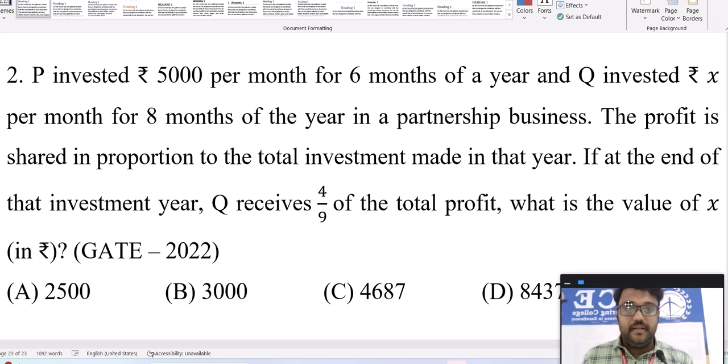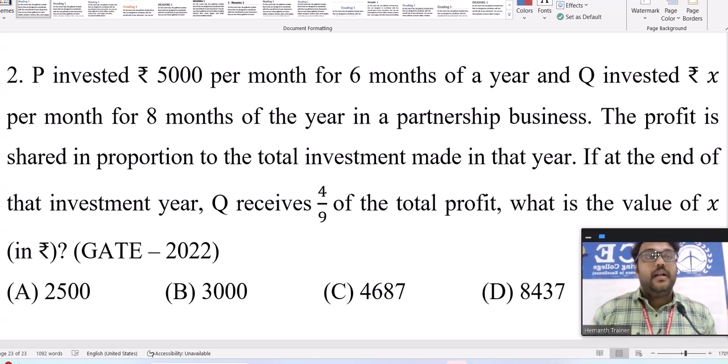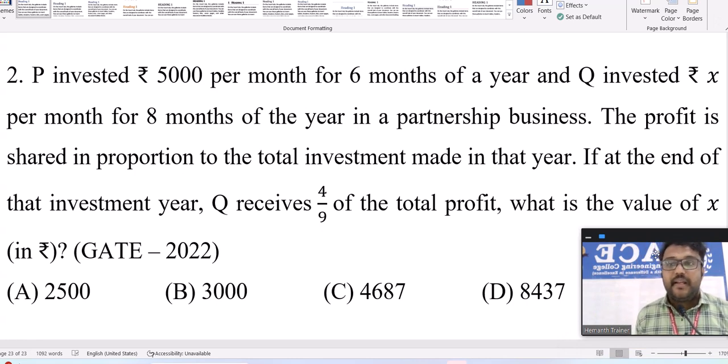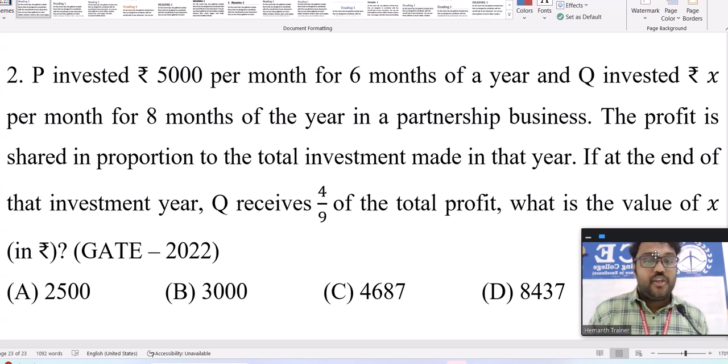Check this question. They have given here: P invested 5,000 per month for 6 months. Q invested X per month for 8 months. The profit is shared in proportion to the total investment made in that year. At the end of the year, Q received 4/9 of the total profit.